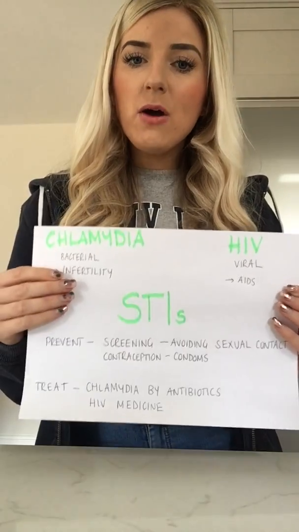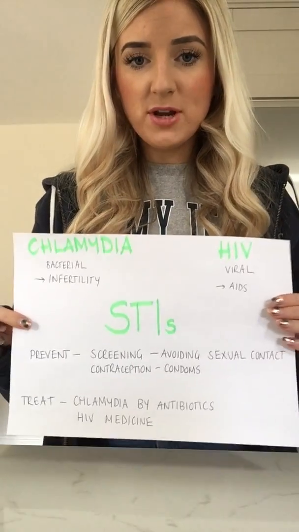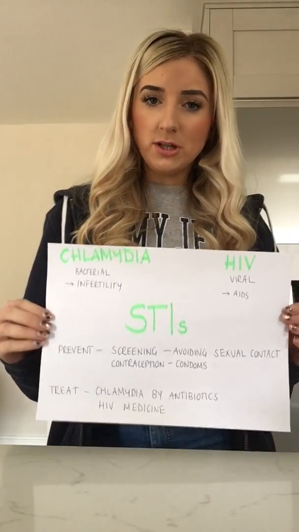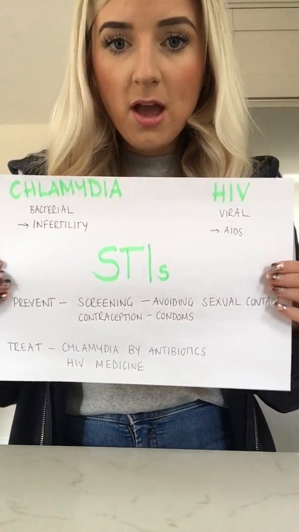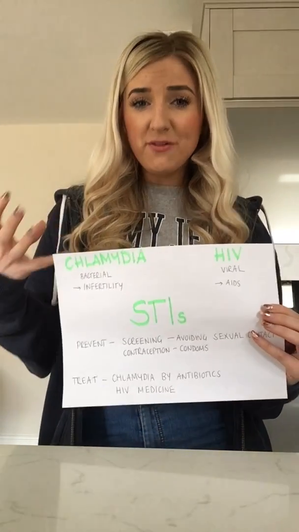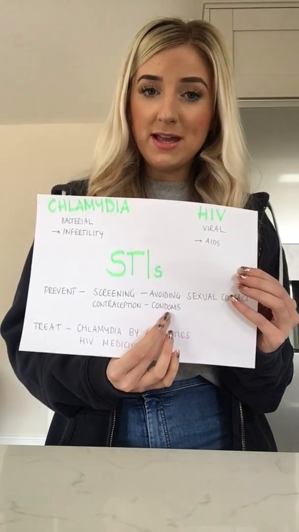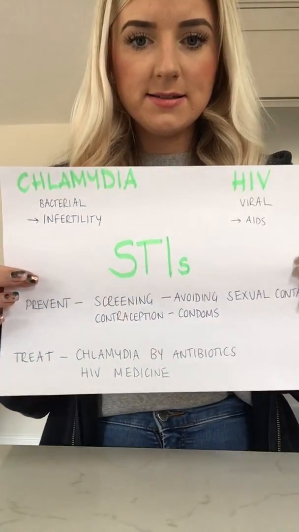So you need to know how STIs are spread, so that is through sexual contact, and also prevented and treated. So to prevent spread of STIs, screening is very important. So that's somebody going to the sexual health clinic and seeing if they actually have the infection itself. Or also using contraception. Now, you have to be, again, specific in your exam question and say that it is a physical barrier, which will be a condom. So it has to physically stop the bodily fluids mixing to prevent the spread of these STIs.